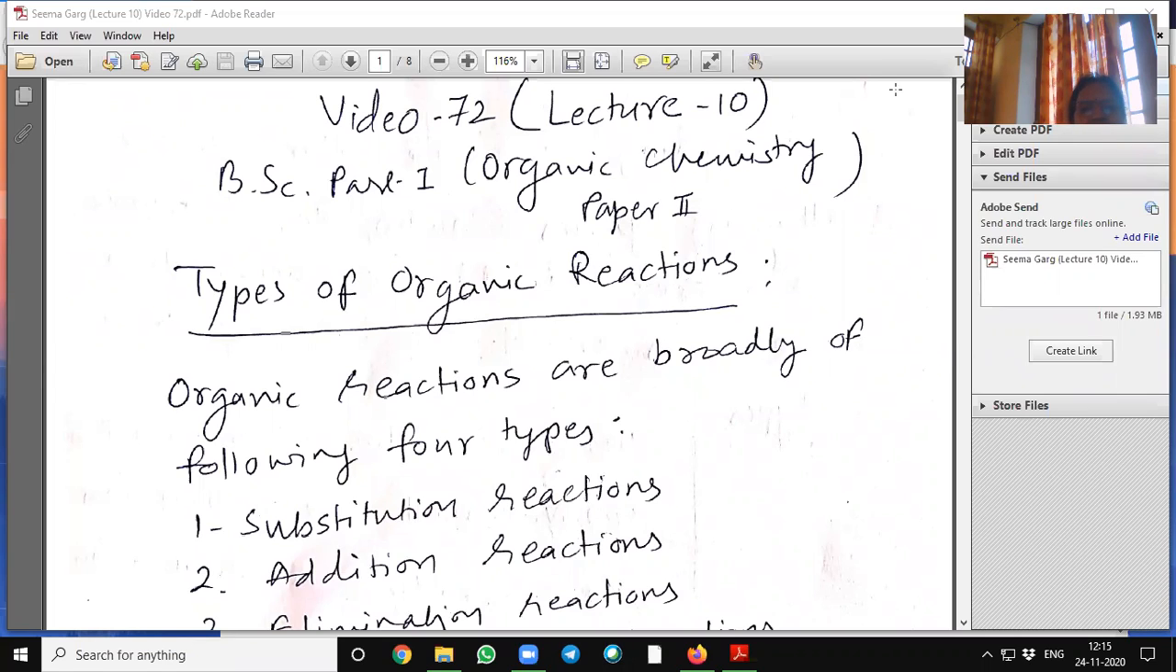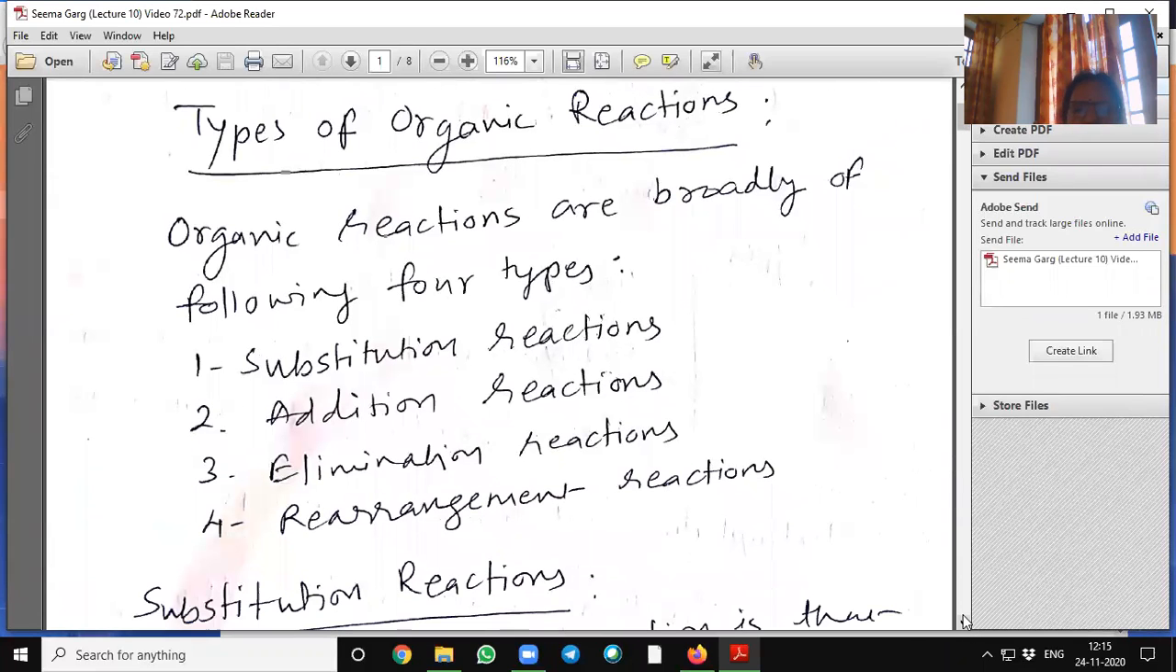Today, we will discuss the types of organic reactions. Organic reactions are broadly of the following 4 types: substitution reaction, addition reaction, elimination reaction and rearrangement reactions.